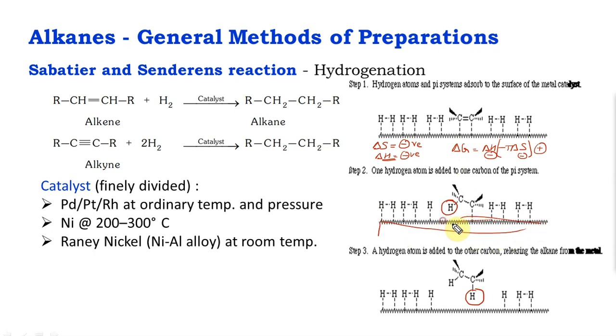All right, this surface. Now if you want the reaction to go faster, you can do two things. One is take a lot of catalyst, which is not advisable because they are expensive, or you can use a catalyst with a very high surface area, hence it is finely divided.